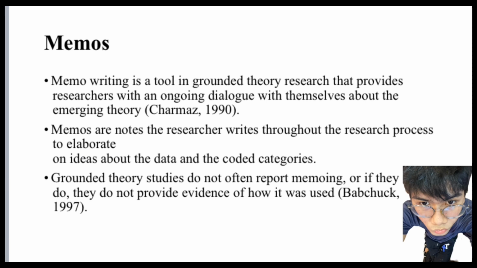So the sixth characteristic is memos. Memo writing is a tool in grounded theory research that provides researchers with an ongoing dialogue with themselves about the emerging theory. Memos are notes that researchers write throughout the research process to elaborate on ideas about the data in coded categories. Meaning, in grounded theory, researchers use memos throughout the research process. These are ongoing written reflections that document insights, questions, and emerging connections between categories. So that's it.